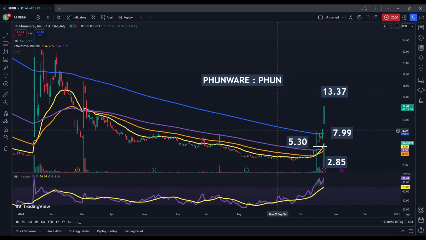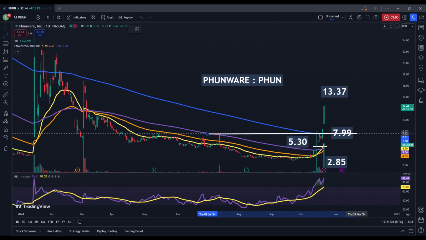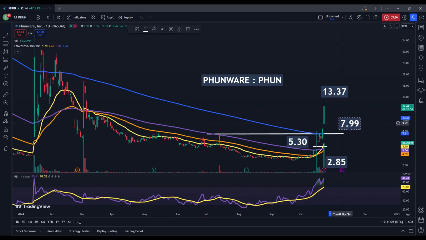We are breaking through some very significant resistance levels. In particular, we can point to this resistance zone here, which came in right around 7.50. Previously, the prior high when we were looking at this stock was 7.99. And now we're seeing share prices above $13. So these are huge movements, undoubtedly, no doubt about it.